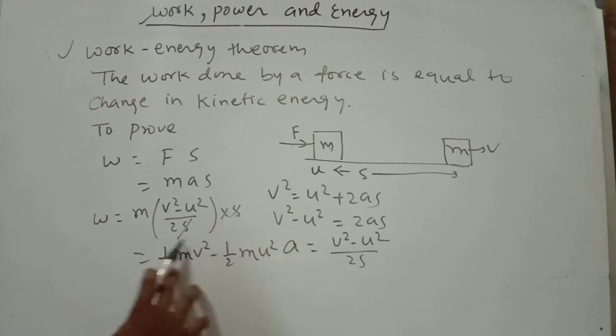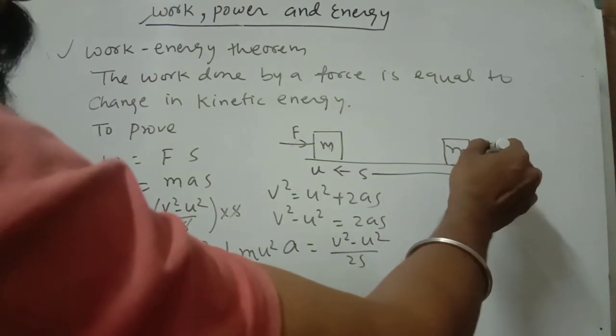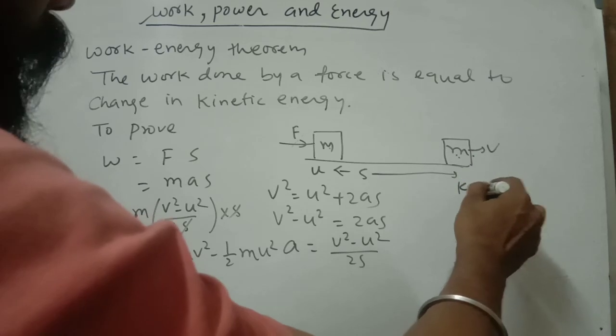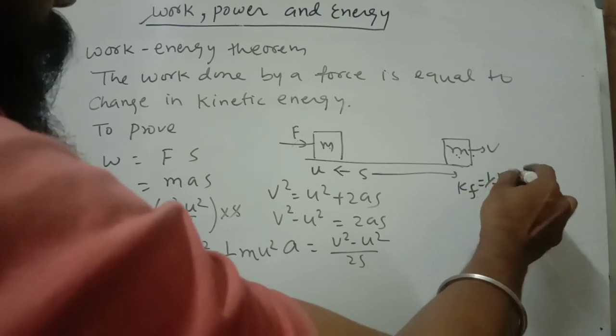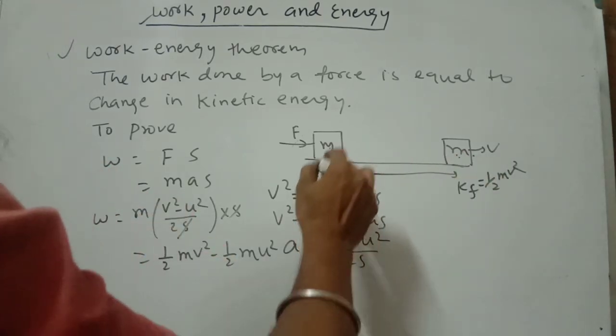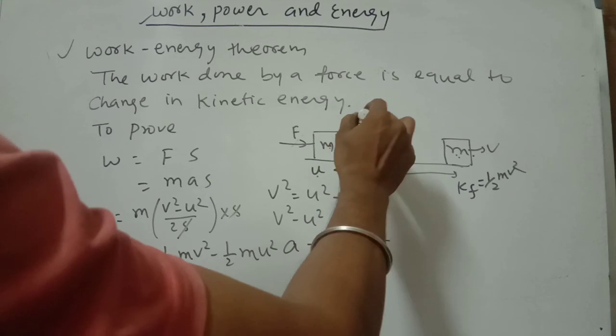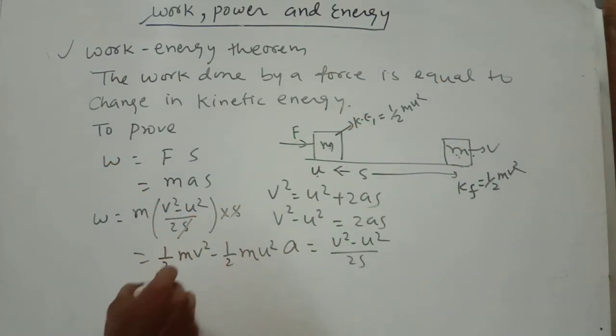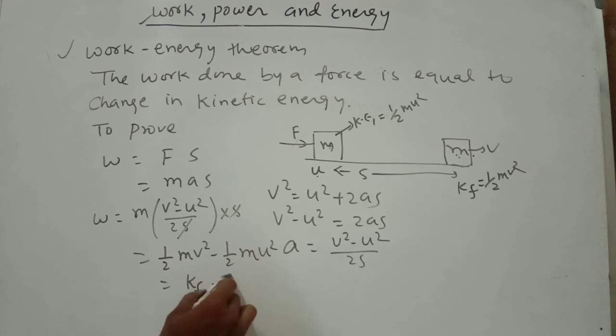This is the final kinetic energy, because the final velocity is v and mass is m, so final kinetic energy is half mv square. Now the initial velocity is u and mass is m, so the initial kinetic energy is half mu square. Here you can write Kf, the final kinetic energy, minus Ki, the initial kinetic energy.